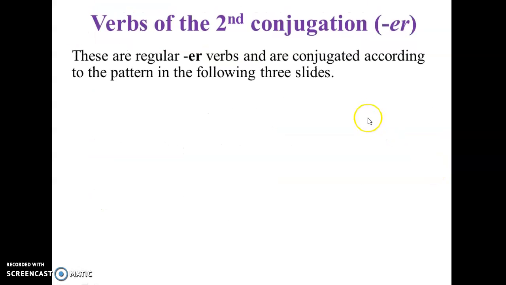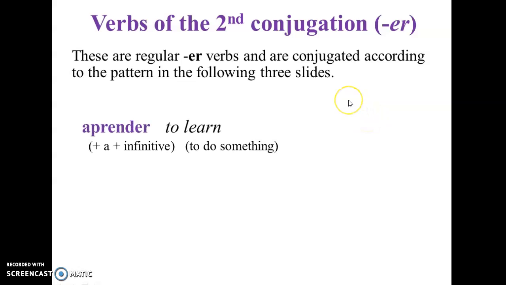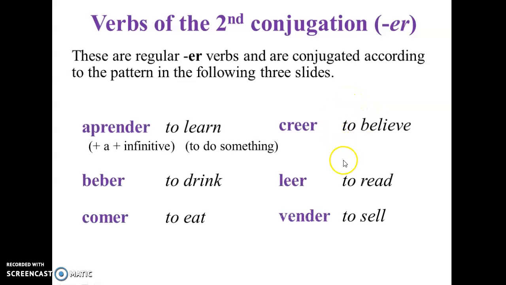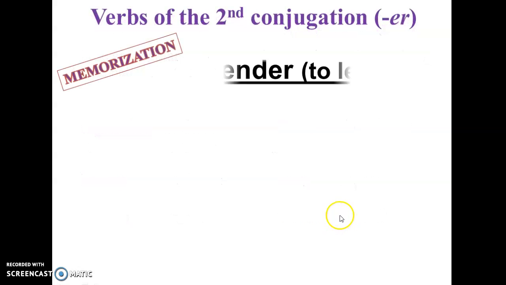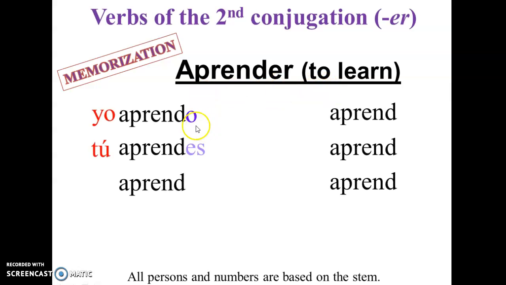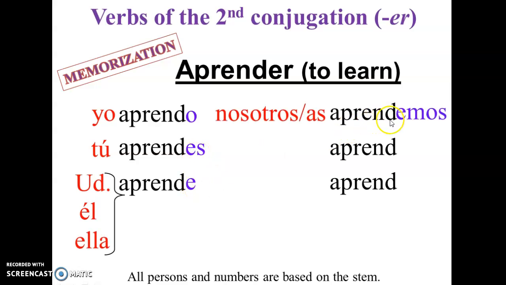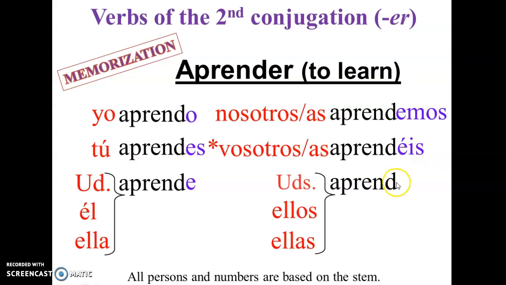Okay, so now let's see these conjugations. This is a list of er verbs, the most common ones: aprender, beber, comer, creer, leer, vender. So we're going to start with er first. The conjugation, for example, for aprender, which is to learn, is aprendo, aprendes, aprende, aprendemos, aprendéis, aprenden.